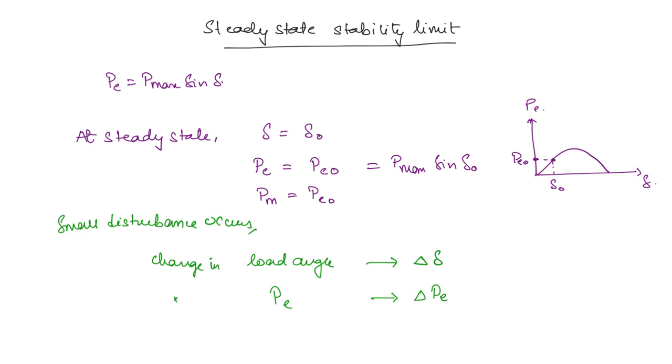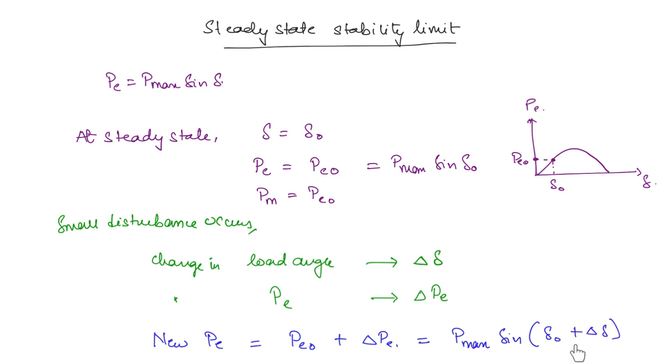Now what will be the new electromagnetic power? New PE is equal to the old PE naught plus the change in the electromagnetic power, right? So this in terms of delta will be equal to P max sine of the new delta, which is the old delta plus the change in delta, okay.